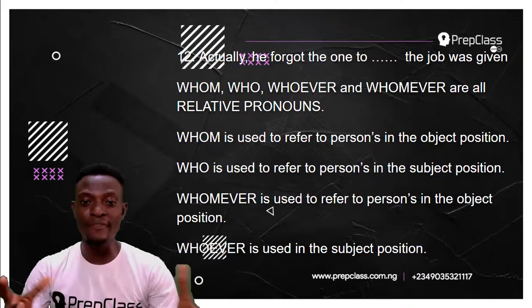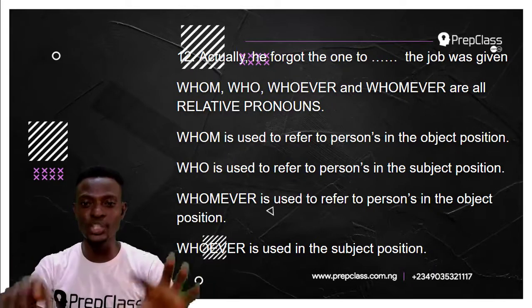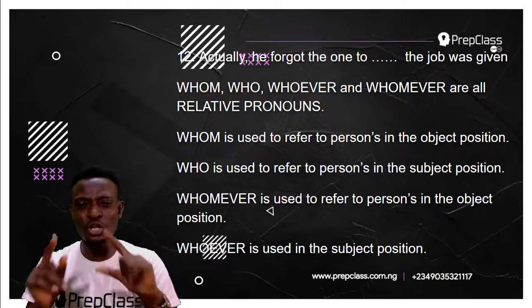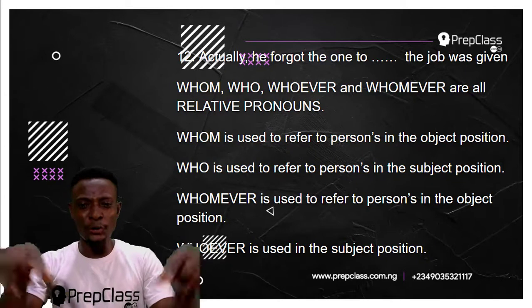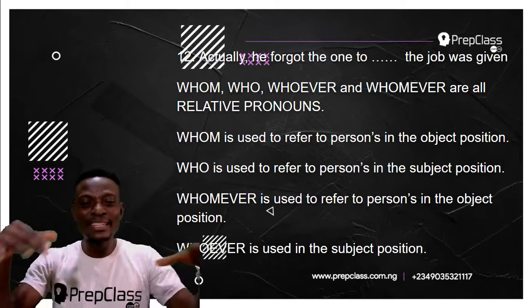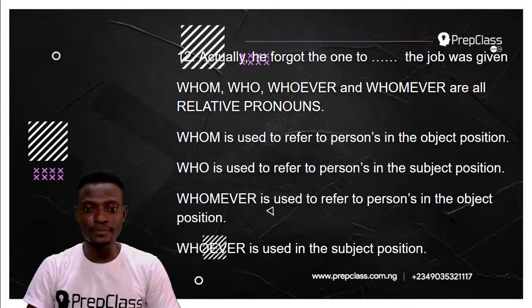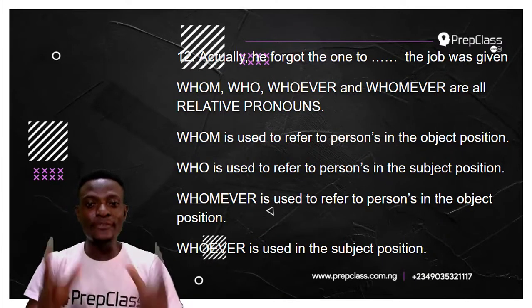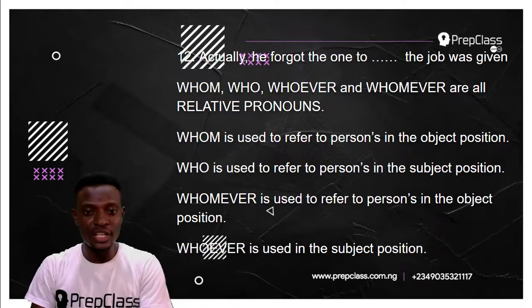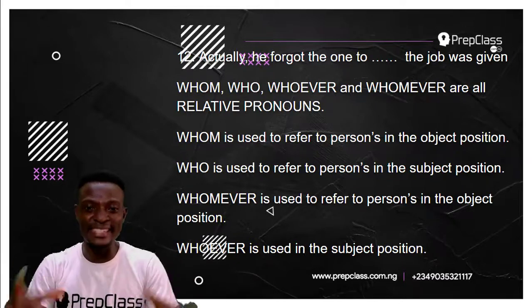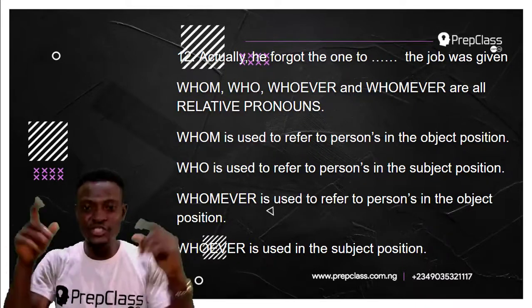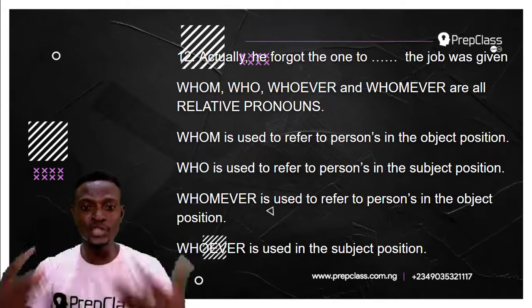You use whoever in the subject position. Whoever is not used to refer to persons. It is used in the subject position. It is used as the performer of the action. Whoever fights will be punished. Whoever is the performer of the action in this sentence. Fights is the action. So whoever is used in the subject position.